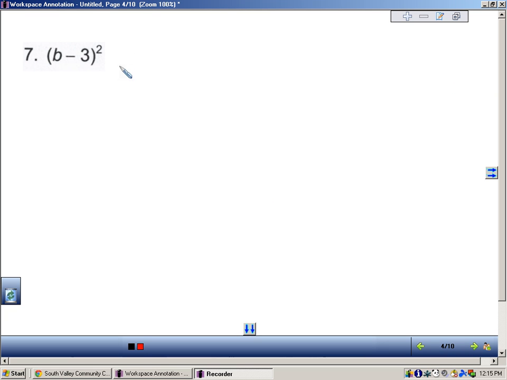Number 7, let's use the shortcut. Again, the shortcut is to take the first term and the last term and square them. So the first term squared is b squared. The last term squared, 3 squared, is 9. And then take the first and last term, multiply them, and double the product.